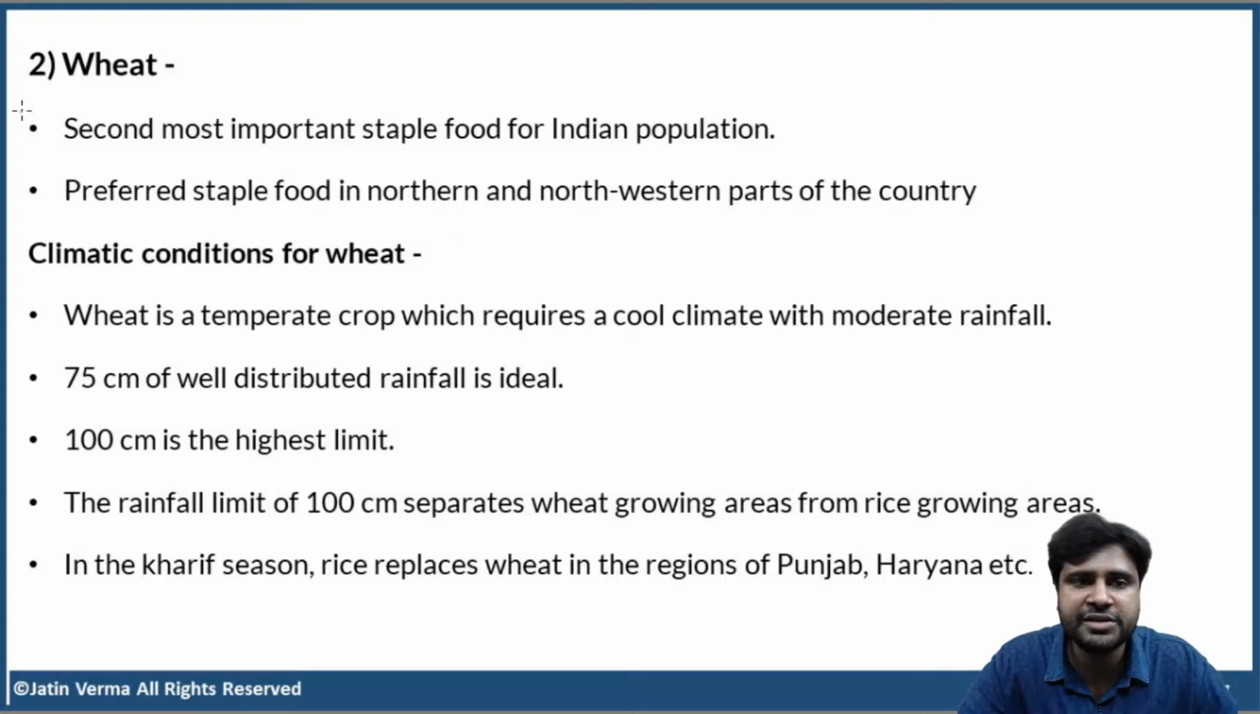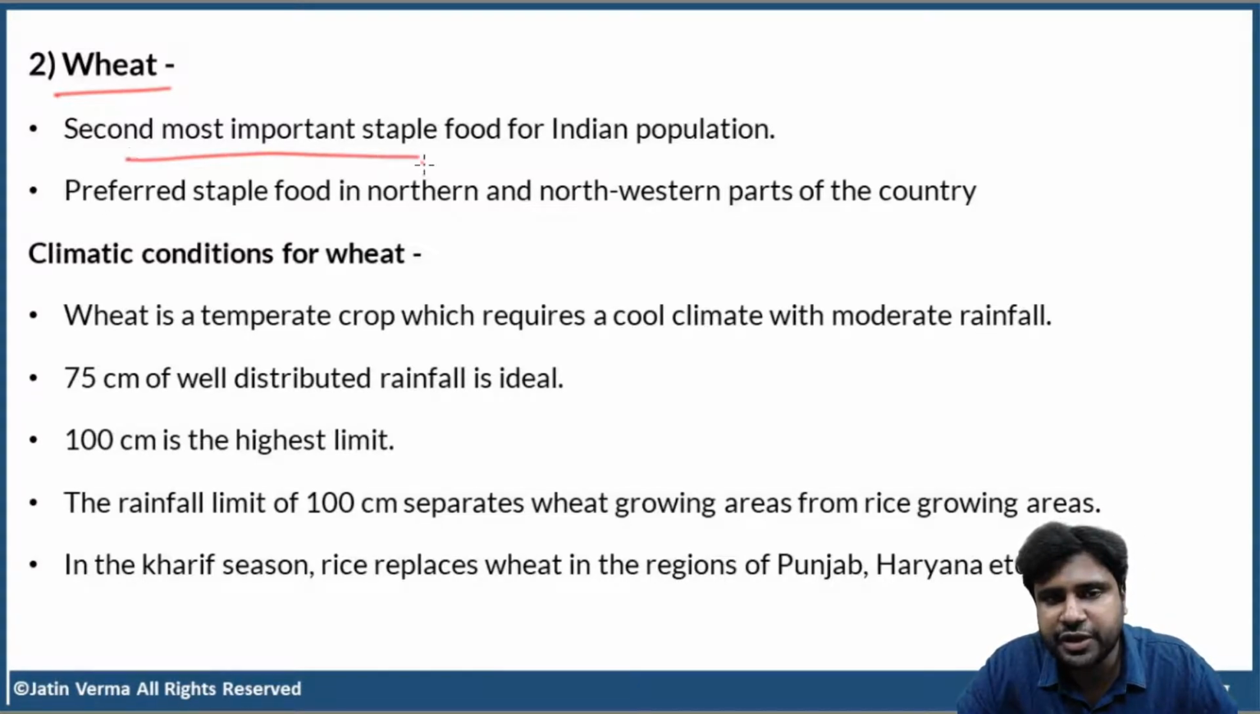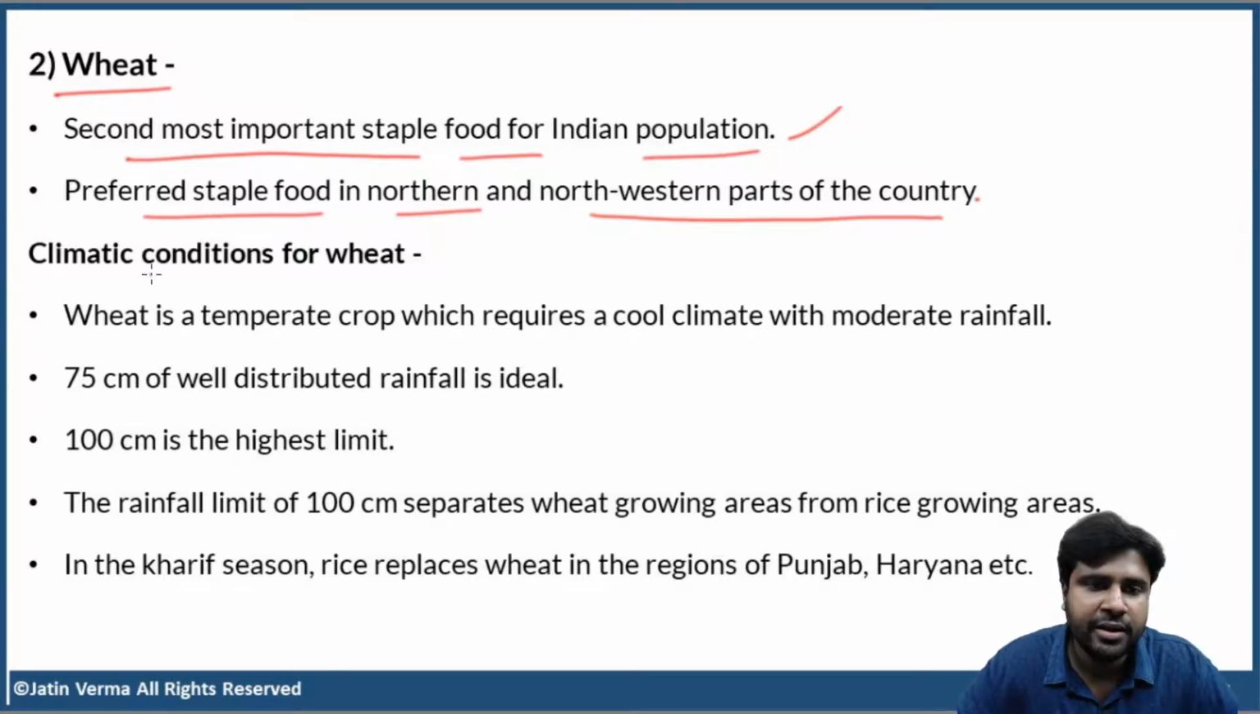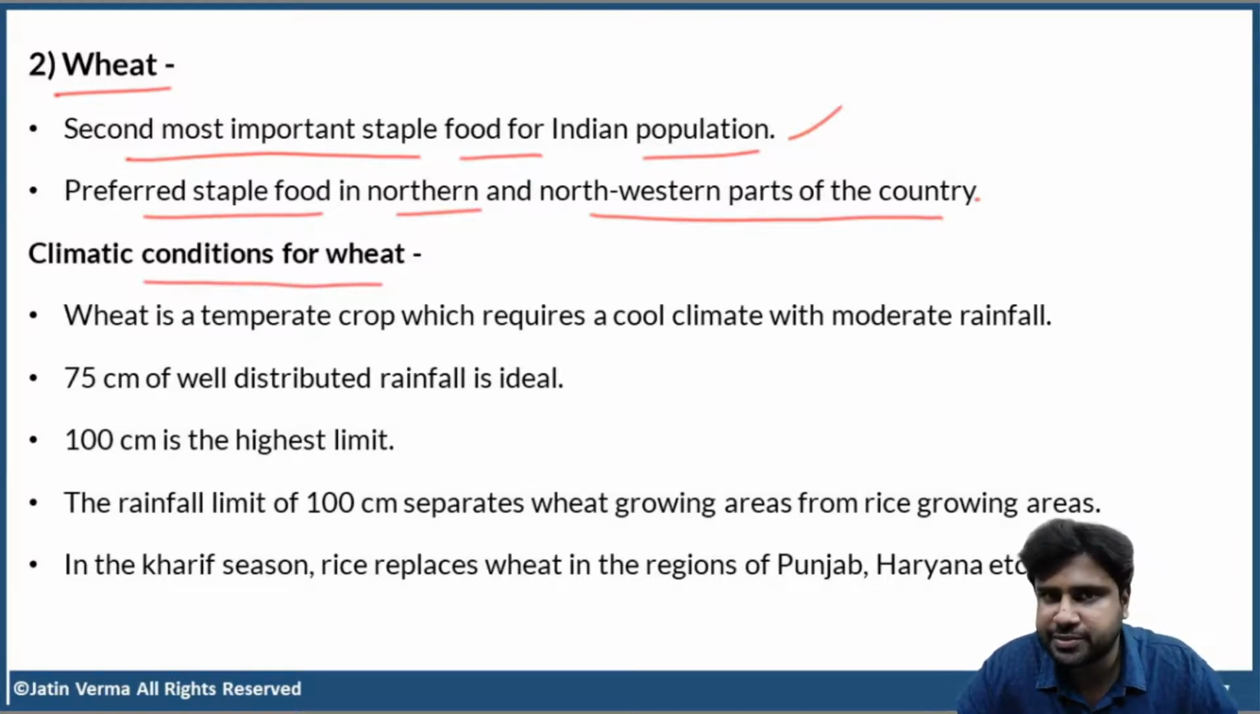So, second one is wheat. Wheat is the second most important staple food for the Indian population. Second most important after rice. And wheat is the preferred staple food in northern and northwestern parts of the country. We can all relate to this, right? Now, climatic conditions for wheat. This is very, very important, guys.